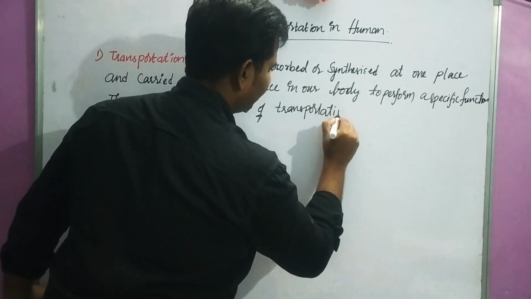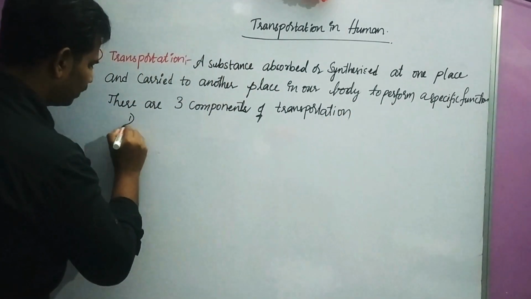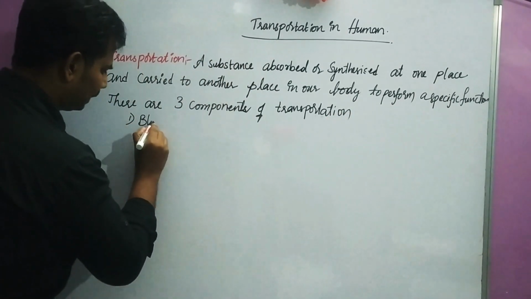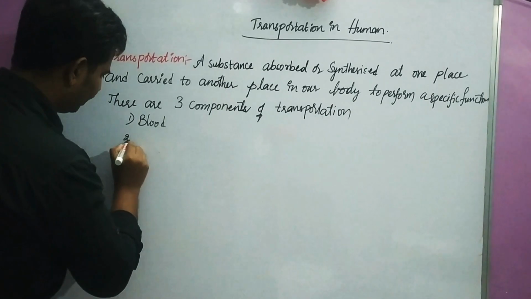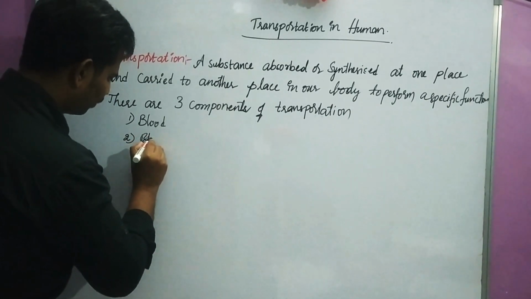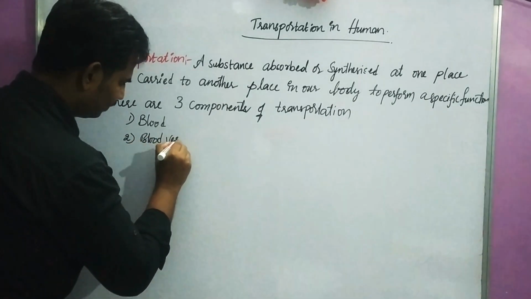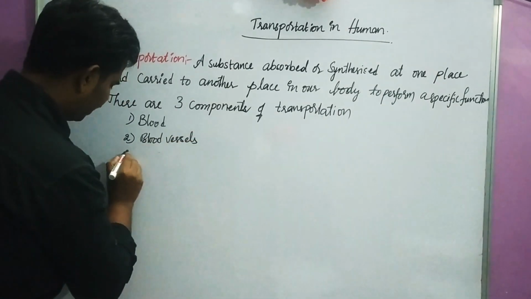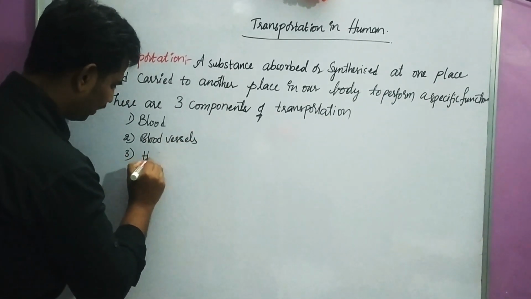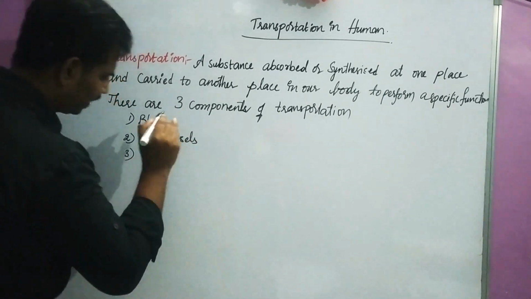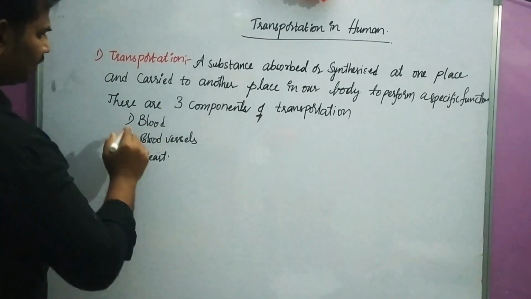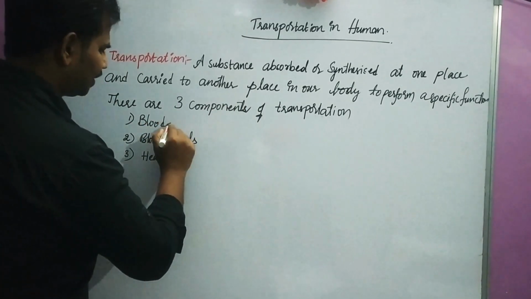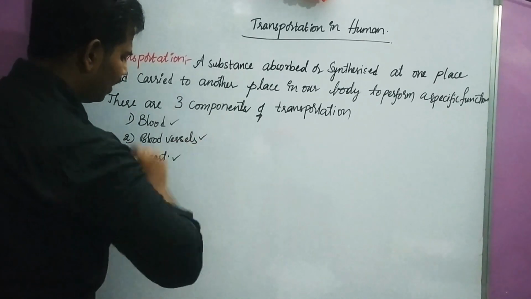What are they? One is blood. Second one is blood vessels. And the third one is heart. So, children, what are the three components of transportation? Blood, blood vessels, and heart.